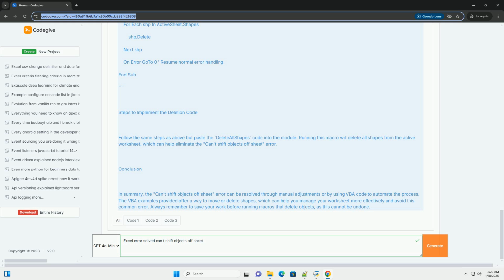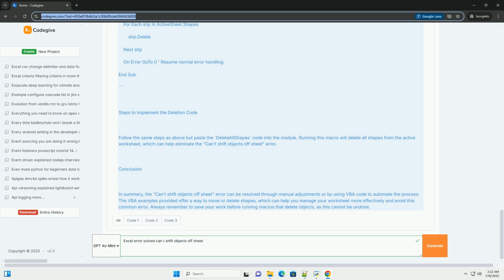Example of VBA code to delete all shapes. If you want to delete all shapes in a worksheet, you can use the following VBA code. Steps to implement the deletion code. Follow the same steps as above but paste the DeleteAllShapes code into the module. Running this macro will delete all shapes from the active worksheet, which can help eliminate the "can't shift objects off sheet" error.